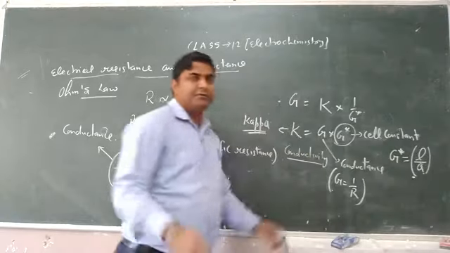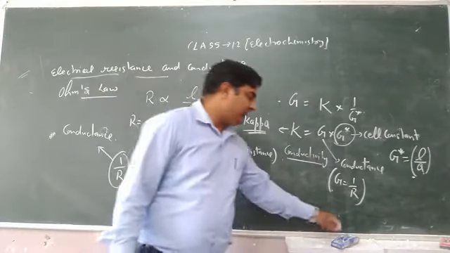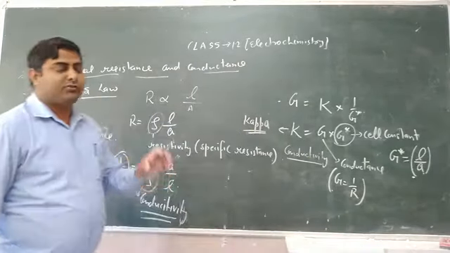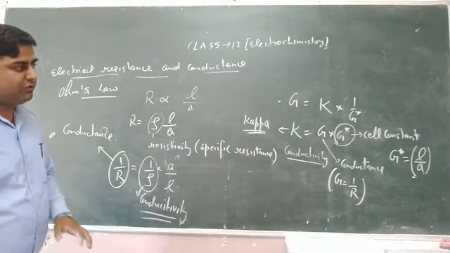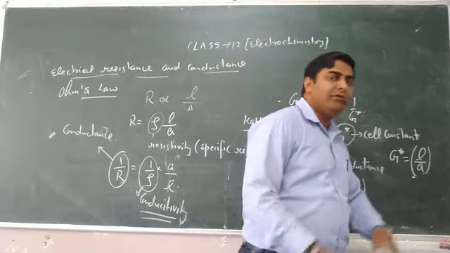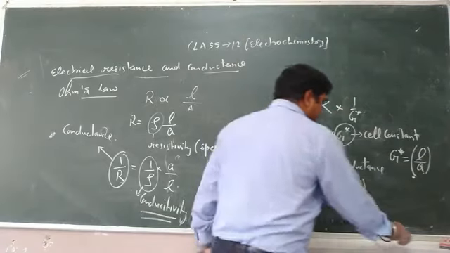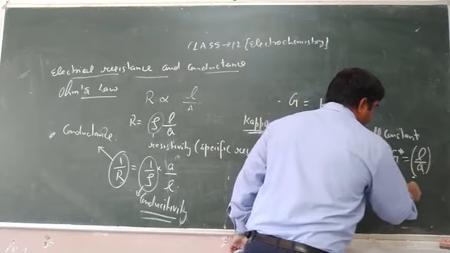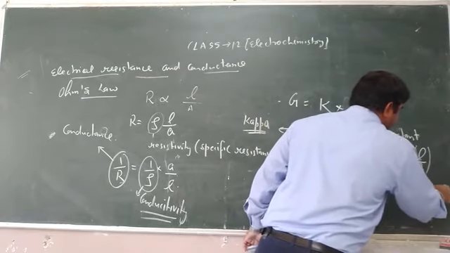Keep in mind, sometimes it comes in the exam: what is cell constant? So we must know the value of cell constant. Cell constant is equal to L upon A, whose SI unit is per centimeter.